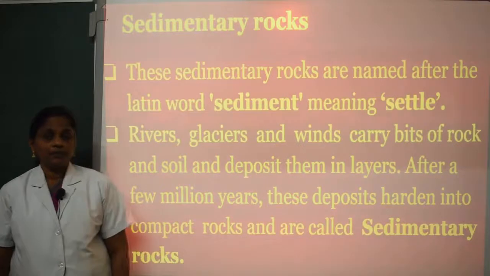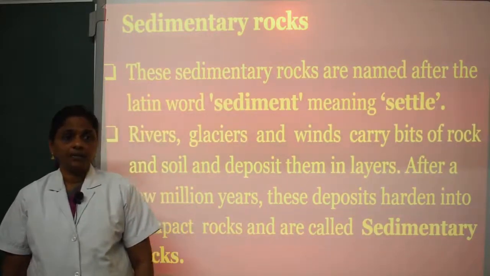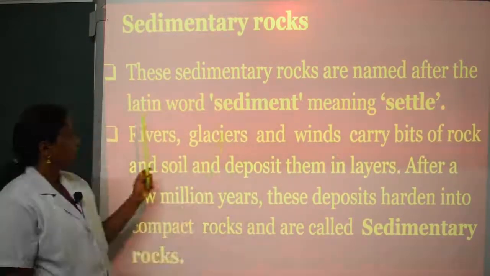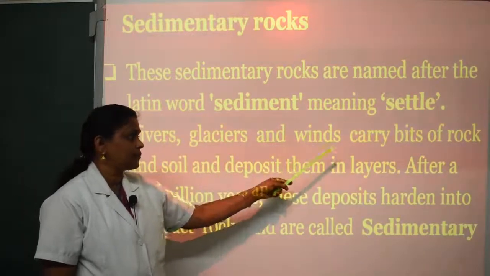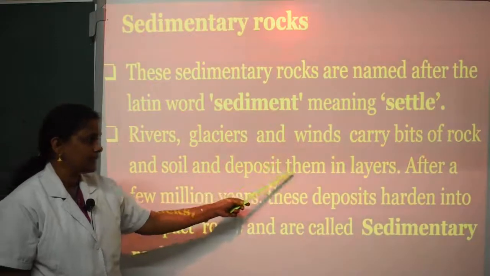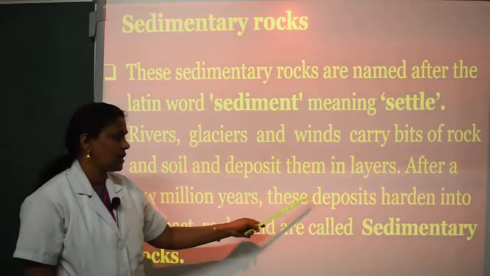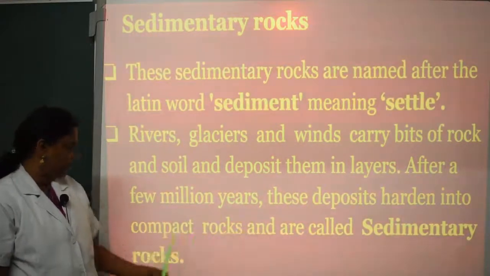Next type of rock is sedimentary rocks. The word sedimentary is derived from the Latin word sediment meaning settle down. Rivers, glaciers and winds carry bits of rock and soil and deposit them in layers. After a few million years, these deposits harden into compact rocks called sedimentary rocks.